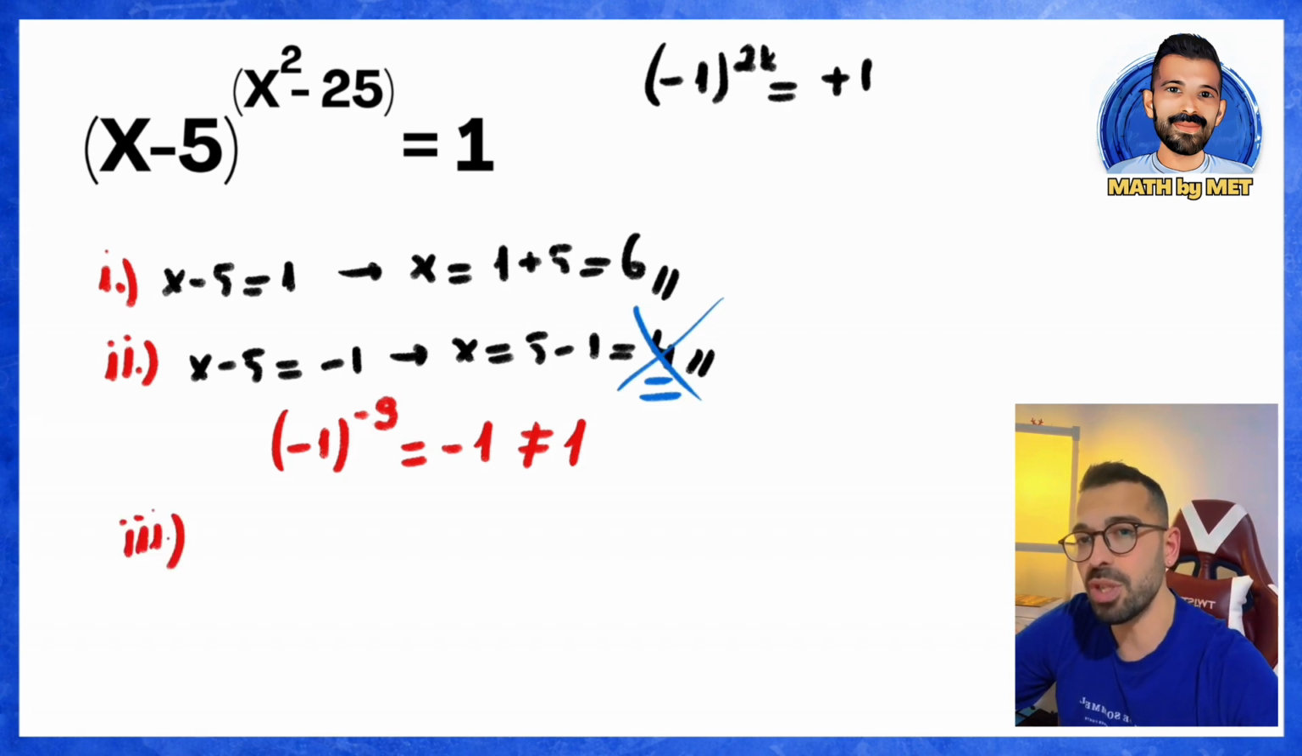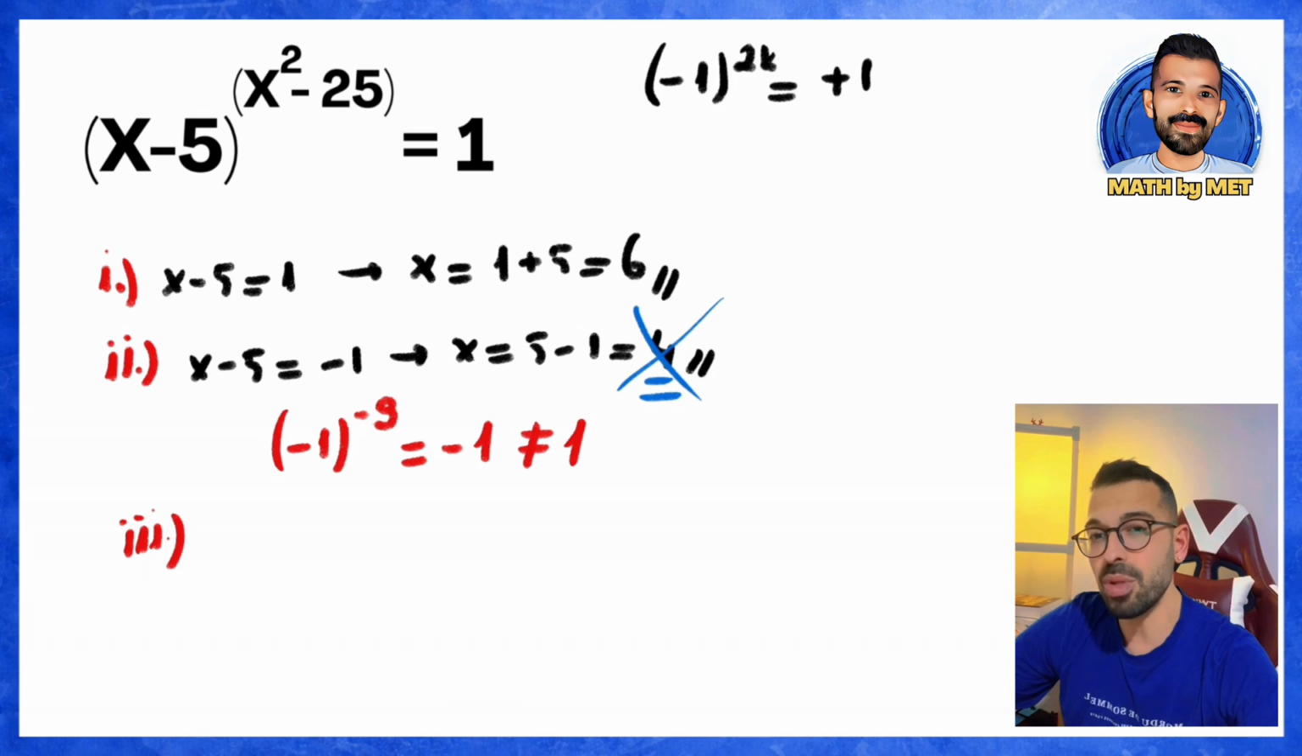And the final situation is as follows. We also know this about exponents when the result is supposed to be 1. The 0 power of any number is always equal to 1. So here, we should also consider the possibility that the exponent is 0. If we make the exponent 0 here, yes, the result will be equal to 1.